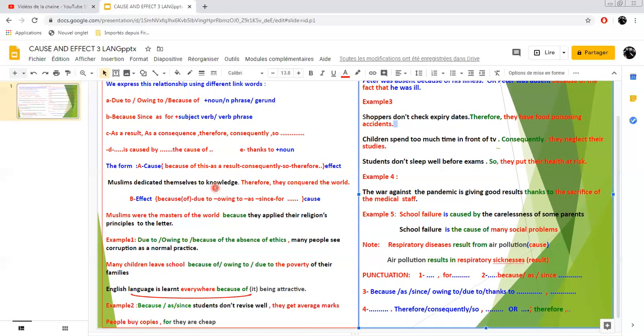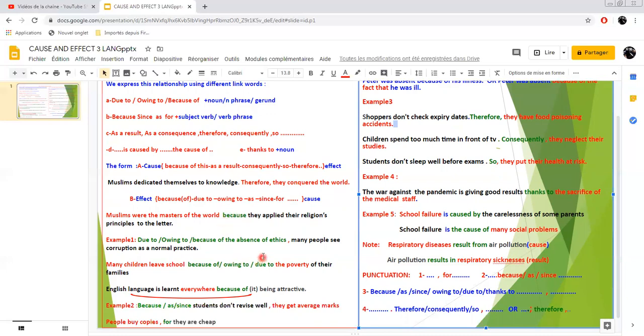If you start with the effect, we say, Muslims were the masters of the world because they applied their religion's principles to the letter. So in red here, this is my effect, they were masters of the world. And the cause is that they applied their religion's principles to the letter. And the link word here is because.